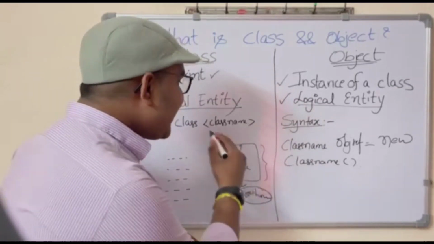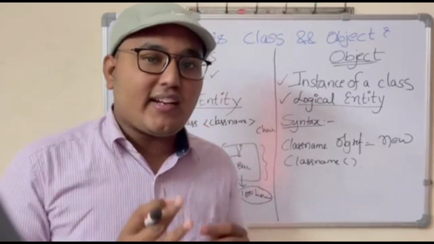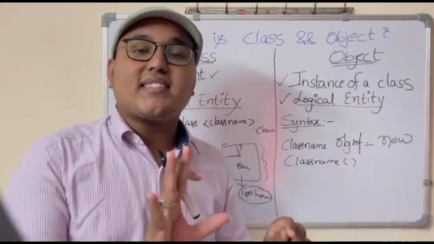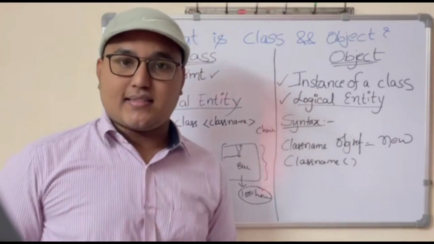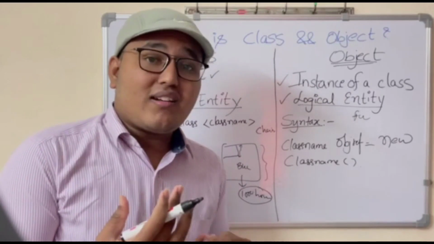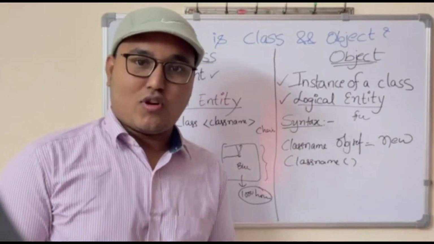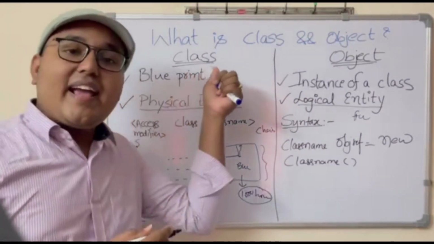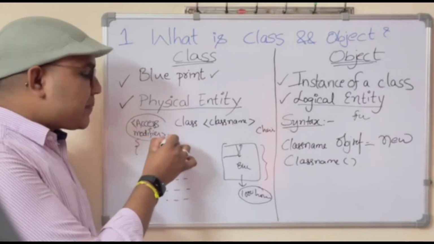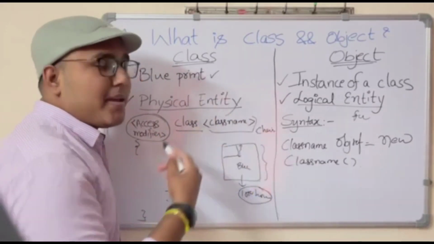Let's say if there is a class called chair, we can touch the chair, we can feel it, it has some length, it has some width, whereas the object doesn't have any physical existence. The example is furniture. So we cannot see furniture, whereas we can see fan, we can see everything. Okay, now, and the syntax for creation of a class is like this. We have an access specifier followed by a class keyword followed by a class name.